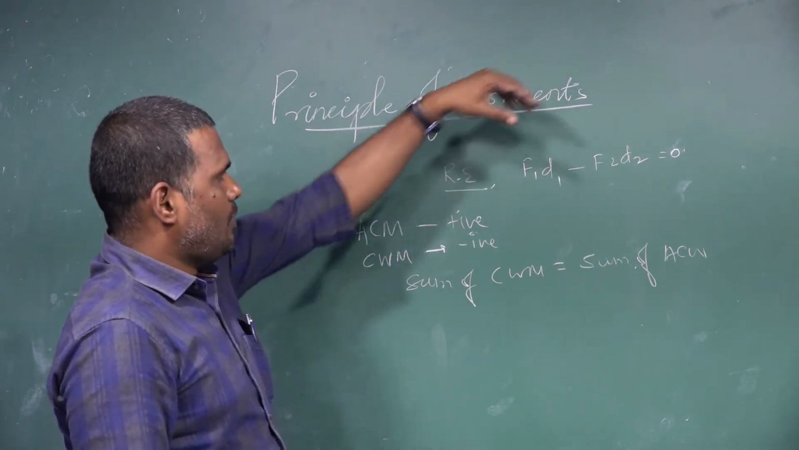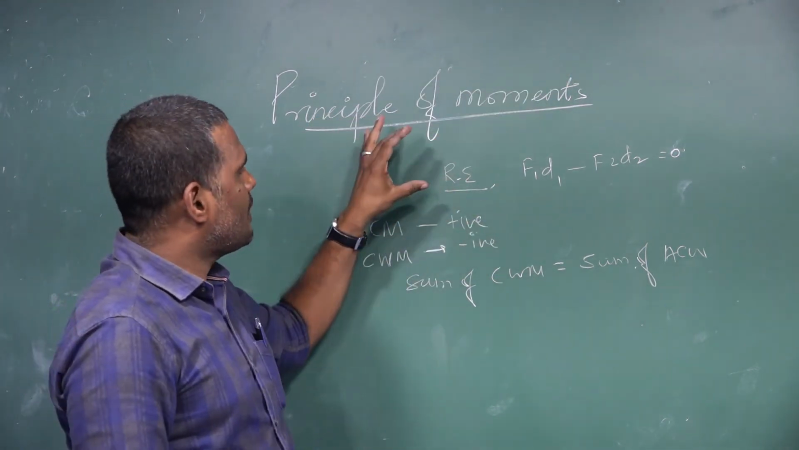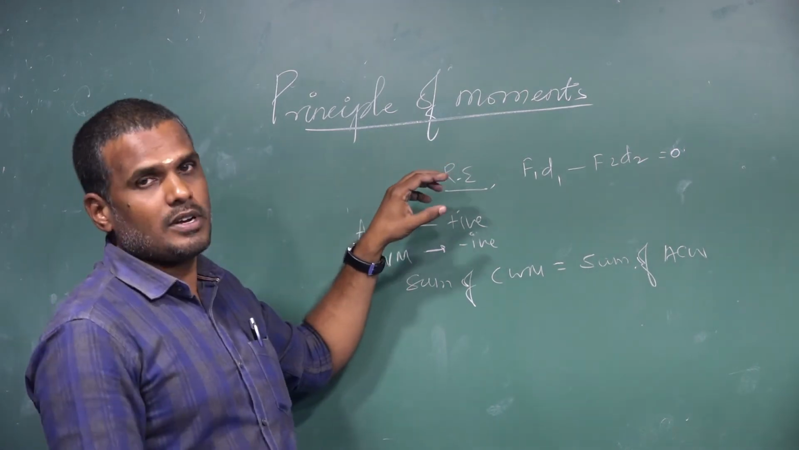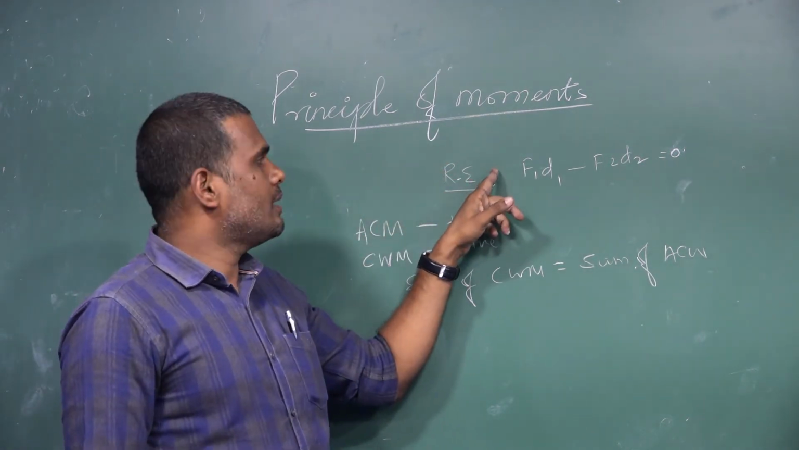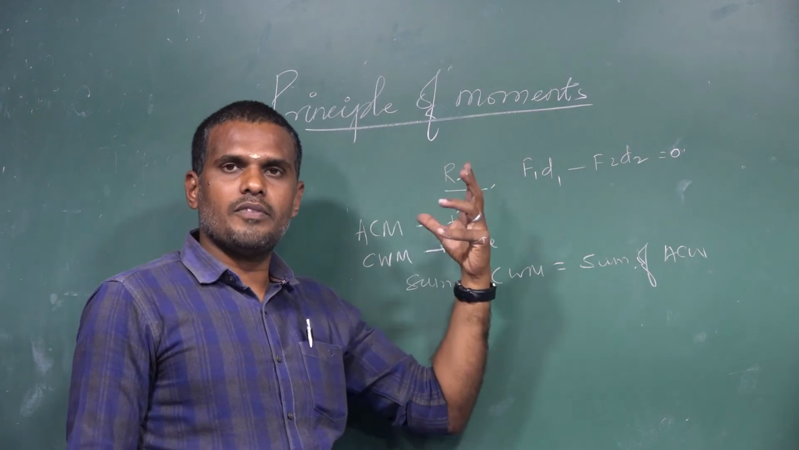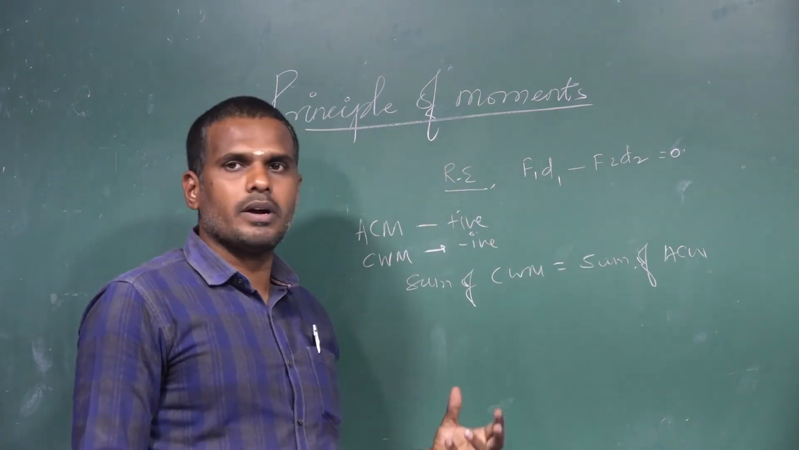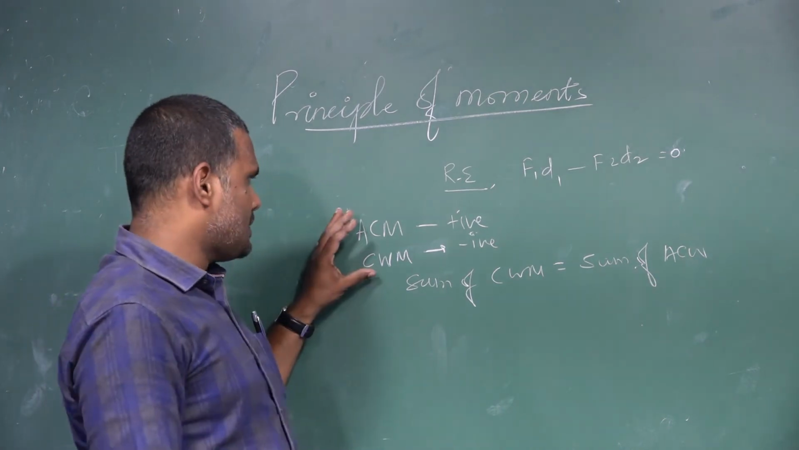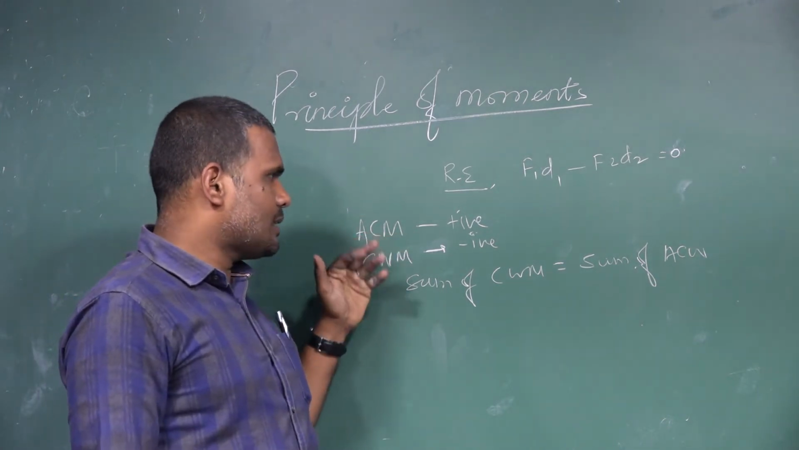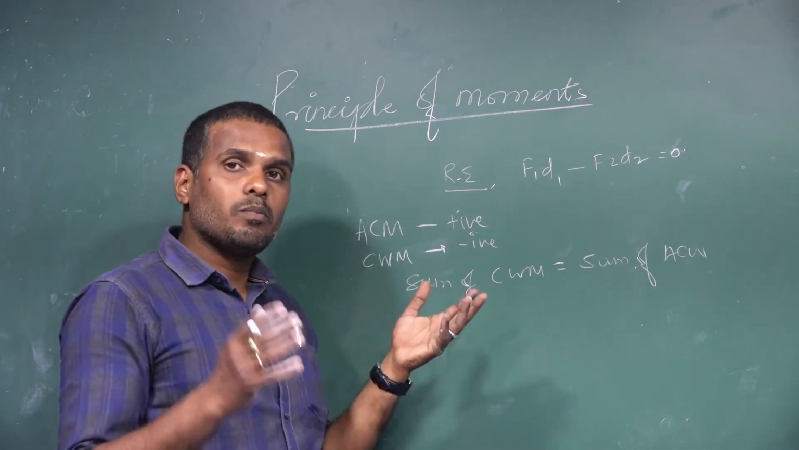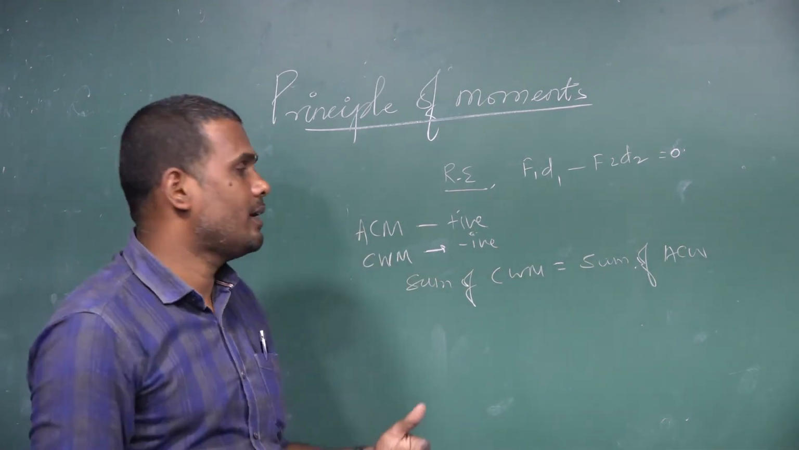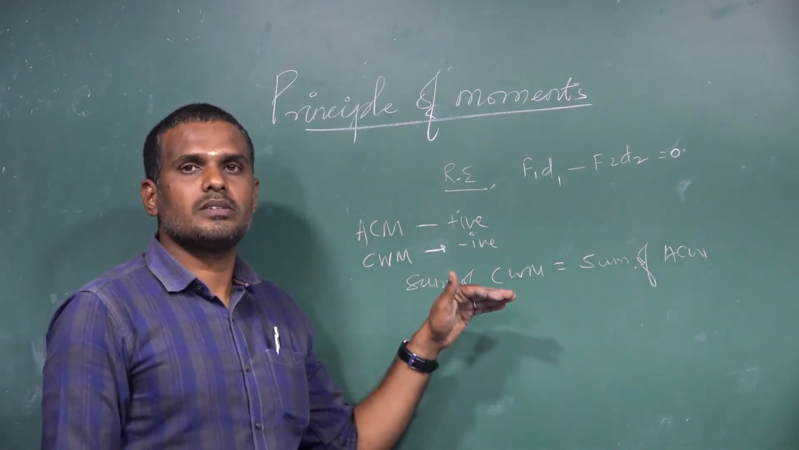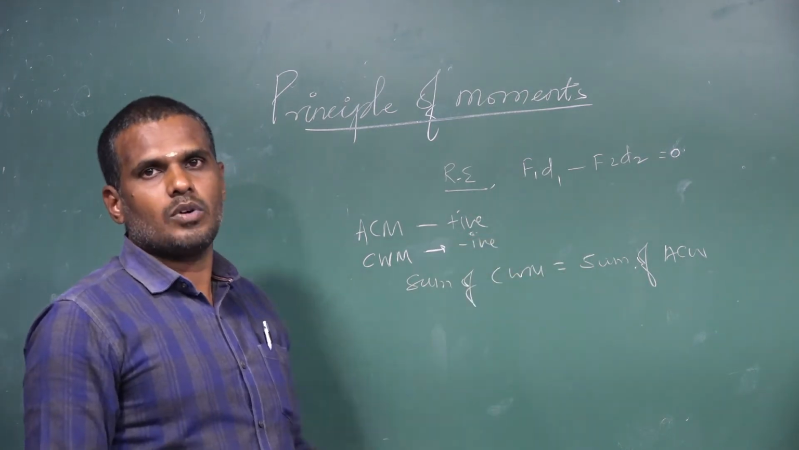So what the principle of moments is saying is that a body will be in a state of rotational equilibrium when the sum of moments of all the forces acting on the body about a fixed point is equal to 0. If you apply the sign convention for clockwise and anti-clockwise moments, then we can put this statement in a different way: the sum of clockwise moments is equal to the sum of anti-clockwise moments.